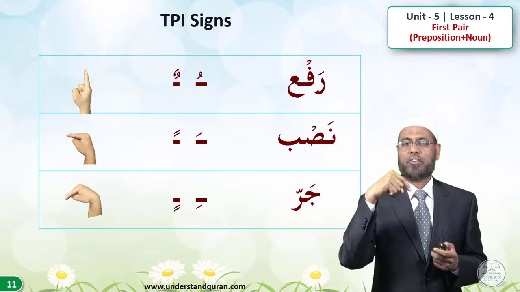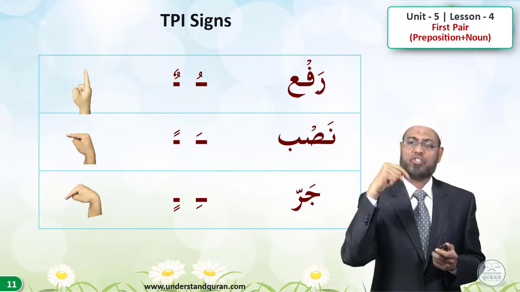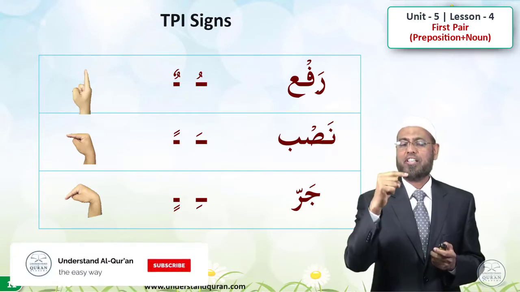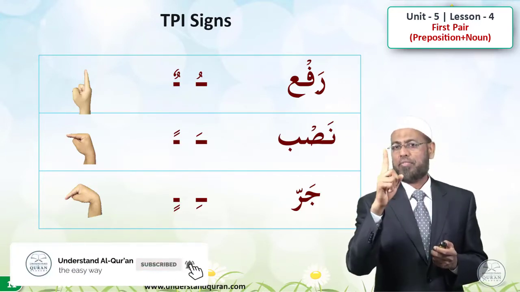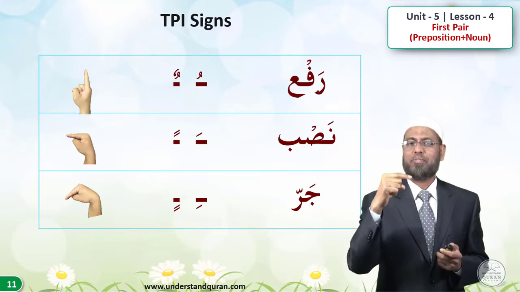Rafa, nasb, jar. So repeat after me 3 times with actions. Rafa, nasb, jar.